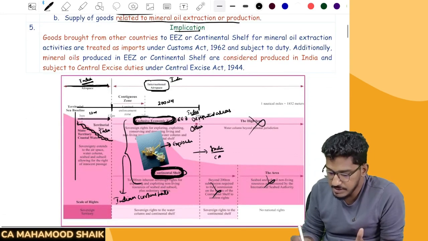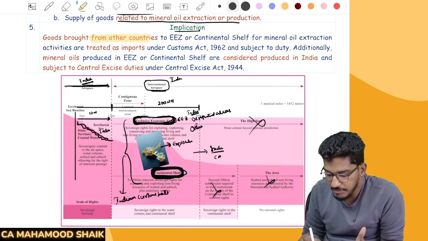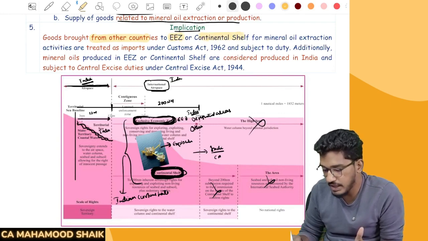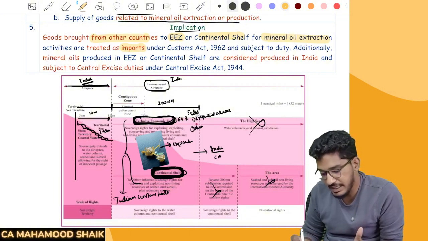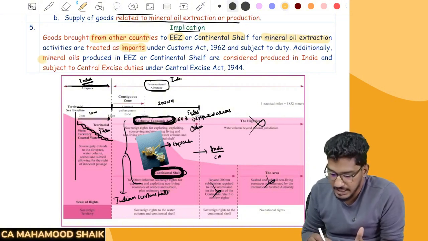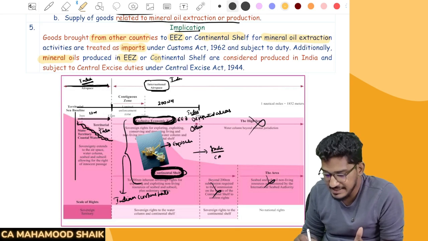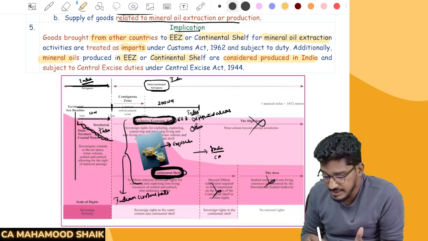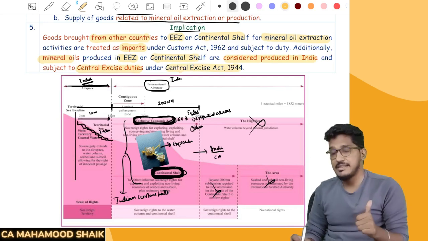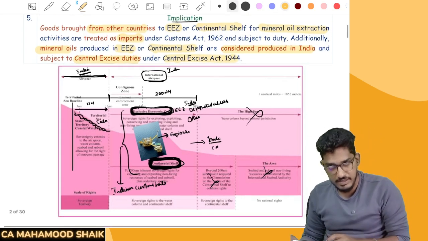So what are the implications? These implications I have already told you. Goods bought from other countries to the EEZ or continental shelf for mineral oil exploration activities are treated as imports under the Customs Act 1962, subject to duty. Additionally, mineral oils produced in the EEZ or continental shelf are considered produced in India only, and they will be subjected to central excise duties under the Central Excise Act 1944. That's what I have explained, right?